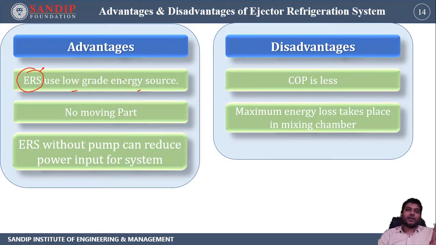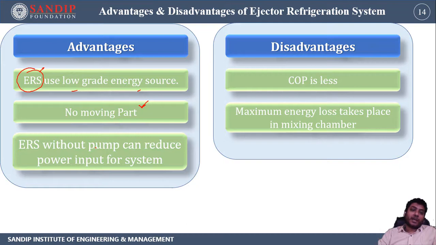It can be a combination, or for the peak load you can utilize this system in combination with a vapor compression system or other system. By using this system in combination with your vapor compression system, you can achieve better efficiency and save your energy. Now there is no moving part in this system. That is a very big advantage of this system.